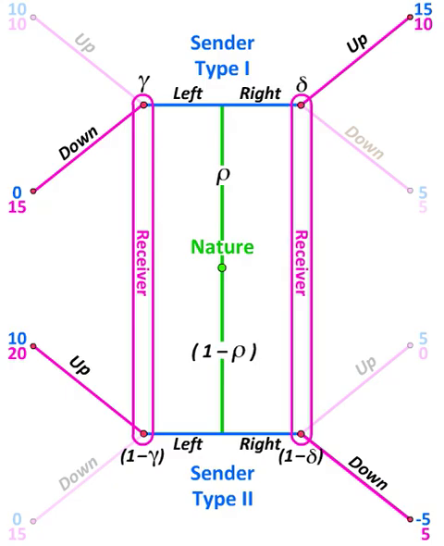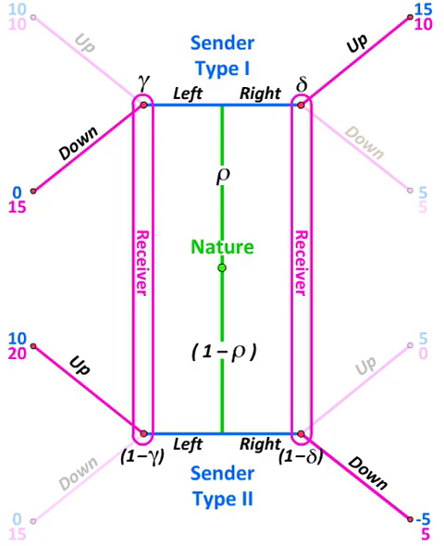Thus, if rho is greater than 0.5, gamma is greater than 0.5, and we just concluded that if gamma is greater than 0.5, the receiver will best respond to a left signal by going down. But if part of the receiver's strategy is to go down after observing a signal left, then a sender of type 1 can do better by deviating from the pooling strategy and going right.